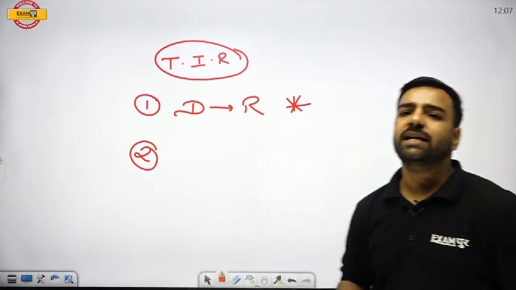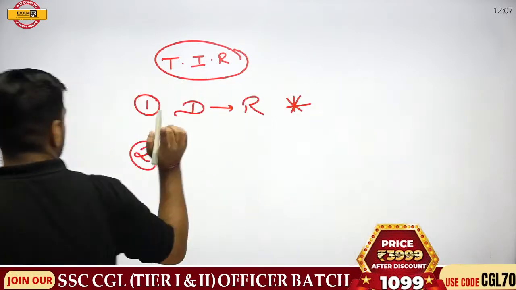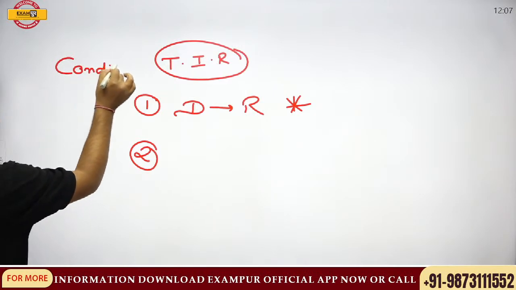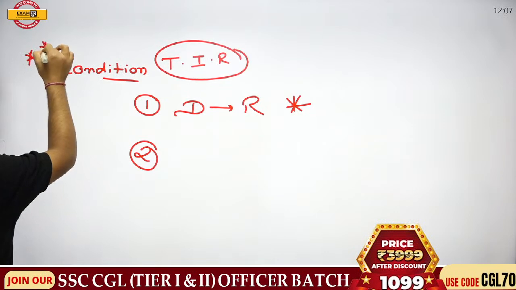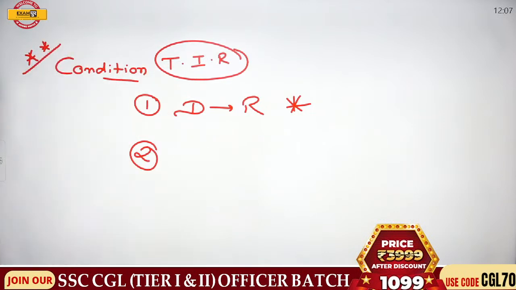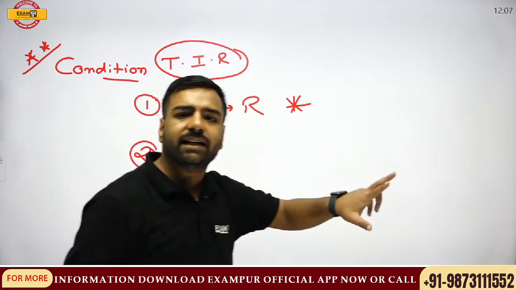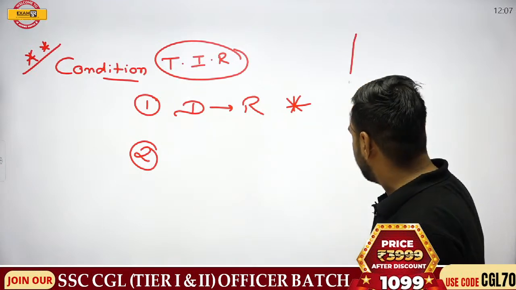Can you give me the answer, Kanak? What is the second condition for TIR? So I am writing here, waiting for the answer, Kanak, from you and others. What is the condition for TIR? And it is again asked in the examination. So I am putting double star and it is very important. The conditions for TIR are, first of all, light must enter from denser to rare medium. Can you give me the second condition? Because both the conditions are important. And then we will be discussing the applications of TIR.